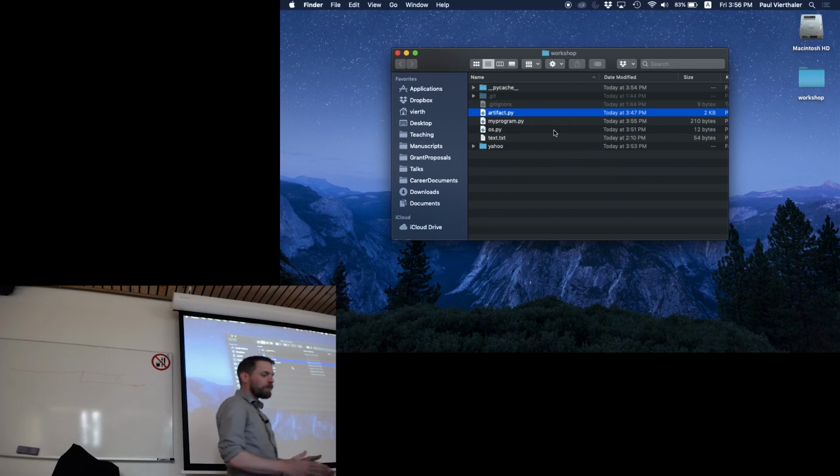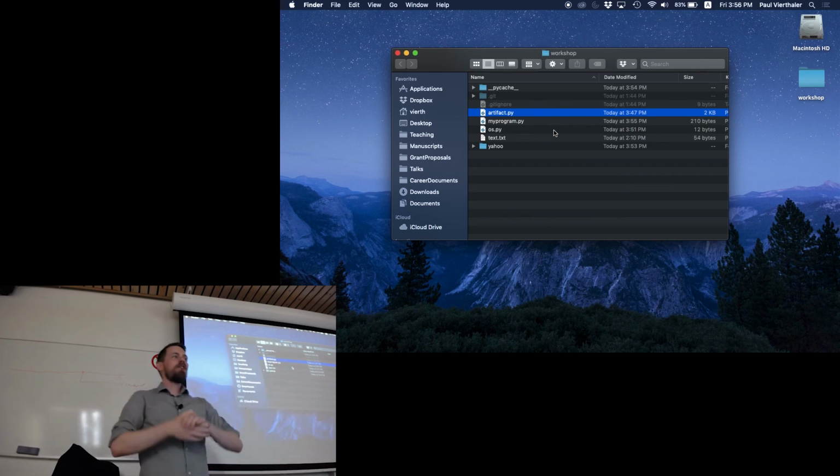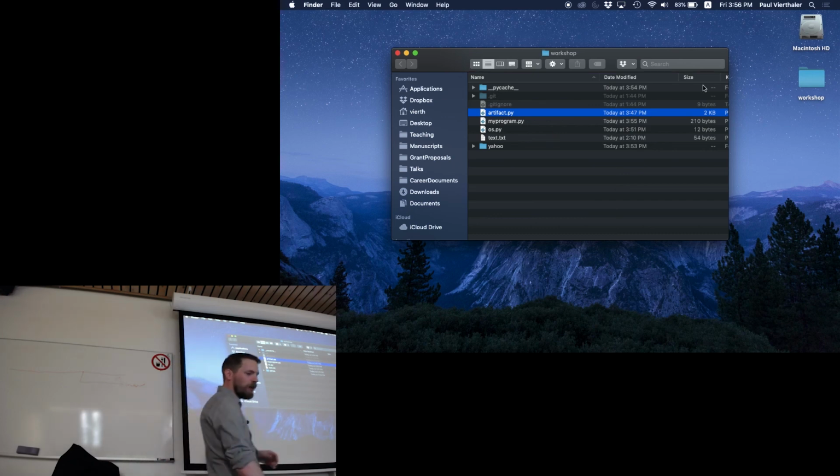Okay, so at this point, I'm going to need to set things up in a slightly different manner because Python expects a certain structure when you are building libraries. And so I am going to change,